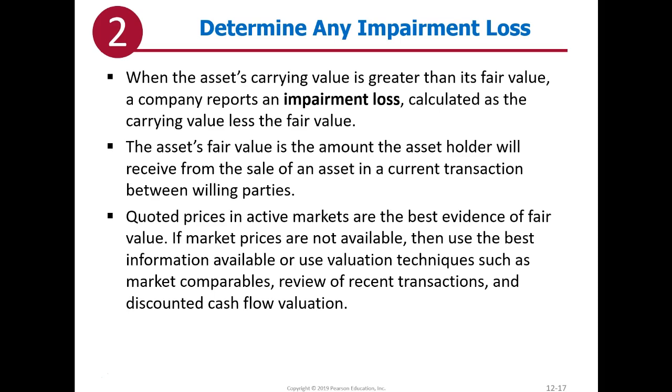The asset's fair value is the amount the asset would receive from the sale of the asset in a current transaction between willing parties. How do we find this? Quoted prices in active markets are the best evidence. If market prices are not available, then use information available or use other valuation techniques. So we may have market comparables. We can review recent transactions, and a popular method is discounting cash flows. We look at all future cash flows expected from a particular asset or asset group, and we use time value of money to find its present value.